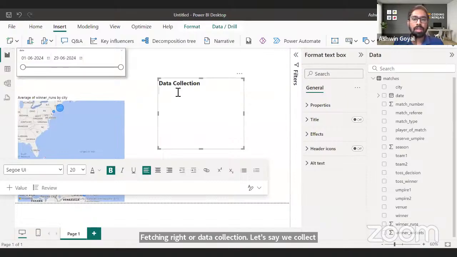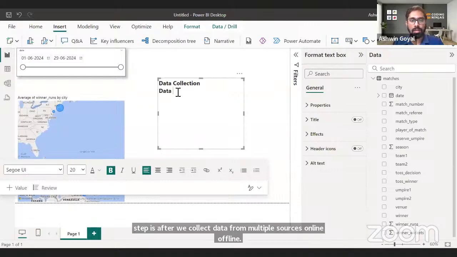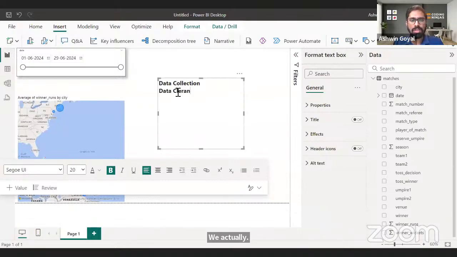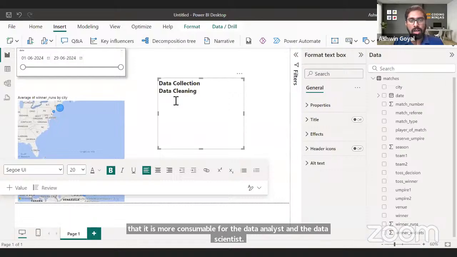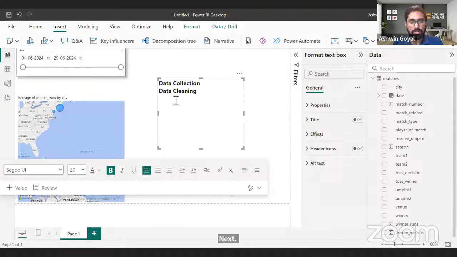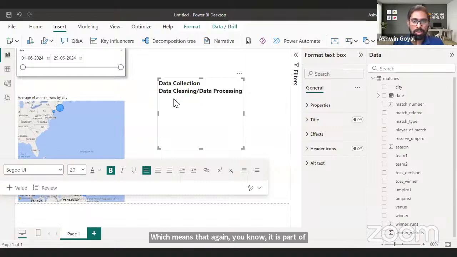Second step is, after we collect data from multiple sources, online, offline, we actually clean the data, right? We ensure that after we fetch the data, we clean it and make it more structured, or manipulate the data so that it is more consumable for the data analyst and the data scientist. Next, I do data pre-processing, or let's say data processing. Let me club these: data cleaning and processing, which means manipulation, transformation of data.